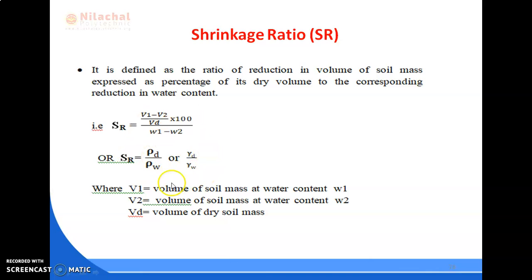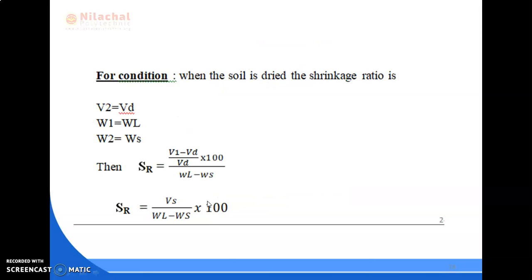All the formulas are important, you have to remember them, because as per the requirement of the question you have to put the formula, where V1 equal to volume of soil mass at water content W1, V2 equal to volume of soil mass at water content W2, and Vd equal to volume of dry soil mass. This is its definition and this is the formula, you have to remember this one.